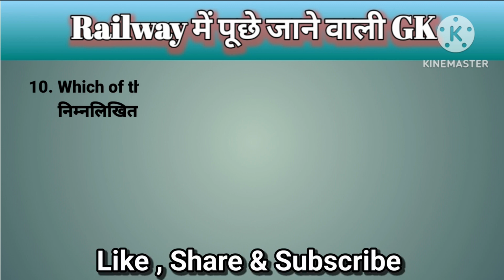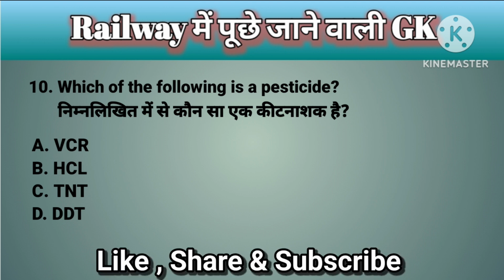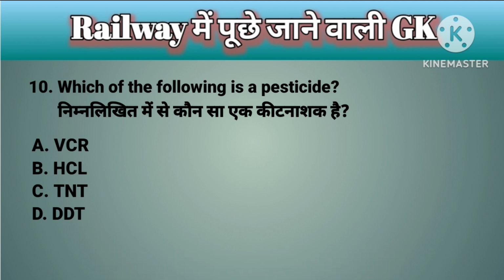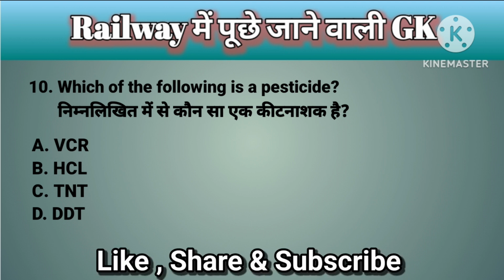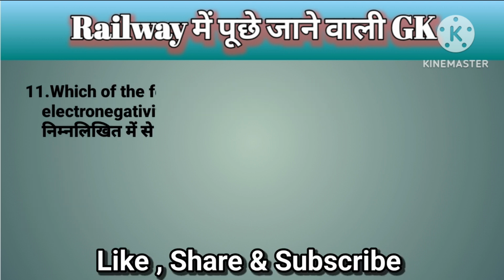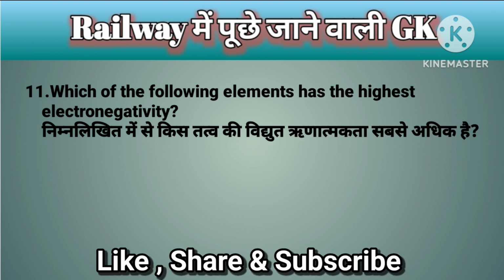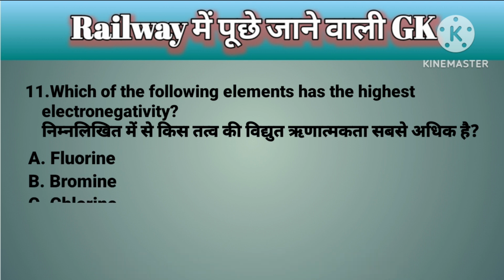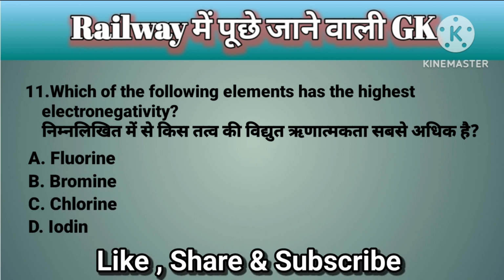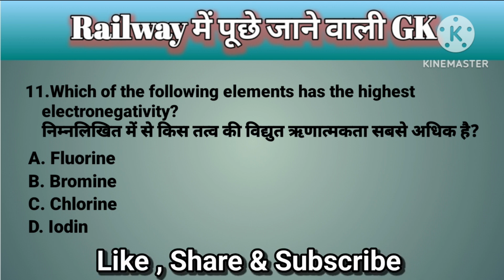Weber. Question number 10. Which of the following is a pesticide? A. VCR, B. HCl, C. TNT, D. DDT. The correct answer is option D. DDT. Question number 11. Which of the following elements has the highest electronegativity? A. Fluorine, B. Bromine, C. Chlorine, D. Iodine. Correct answer is option A.